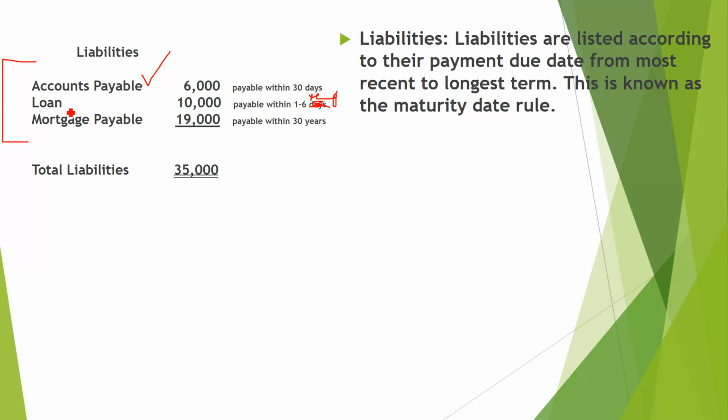So you have to write down the liabilities accounts in order. Liabilities are listed according to their payment due date from most recent to the longest term. So most recent is payable within 30 days. This is payable in 1 to 6 years. This is payable in 30 years. This is known as the maturity date, that this loan will mature in 30 days, this loan will mature in 1 to 6 years. So you have to write down like this, right?